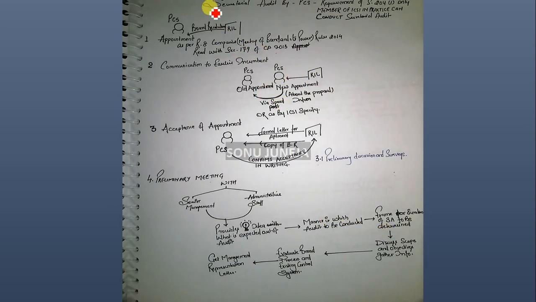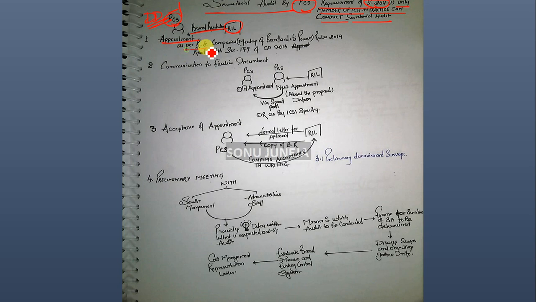Now, talking about the secretarial audit by a PCS, I confirm again, for the professional program due diligence, chapter 1 will get completed once you watch the video through. Under the requirements of section 204 subsection 1, only a member of ICSI can conduct the secretarial audit. So a practicing company secretary is appointed, and a board resolution will be passed by the company.